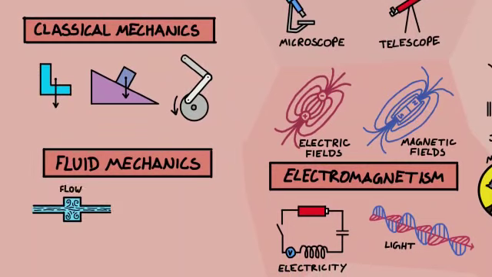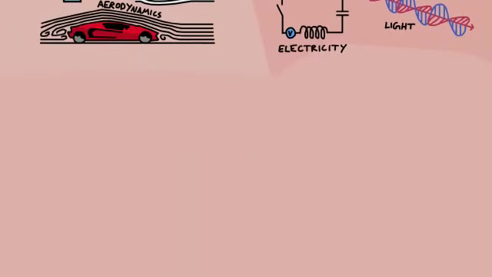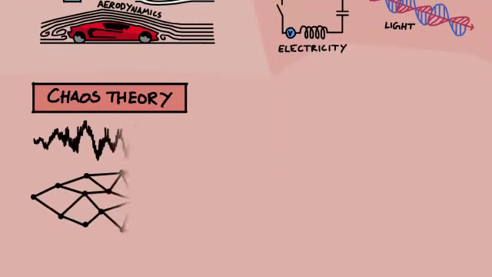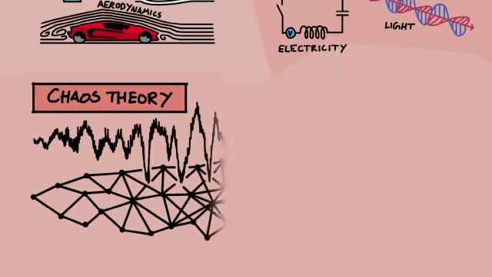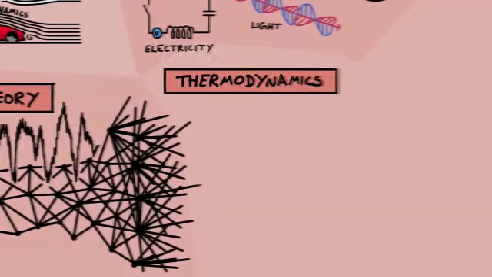Using fluid mechanics, you can work out how much lift is generated from an aeroplane's wing or how aerodynamic a car is. Fluid mechanics is notoriously difficult, mostly because the motions of tiny things like molecules get really complicated really fast, which leads us to chaos theory. Chaos theory is the description of large, complex systems and how small differences in initial conditions can lead to very different final outcomes.